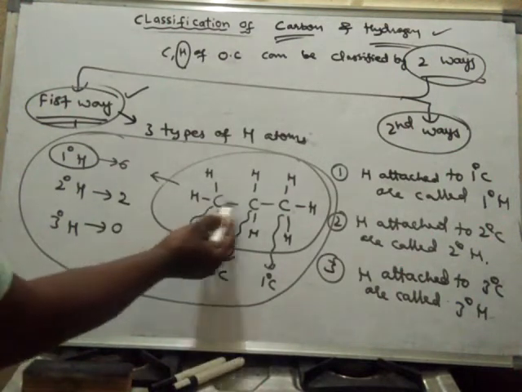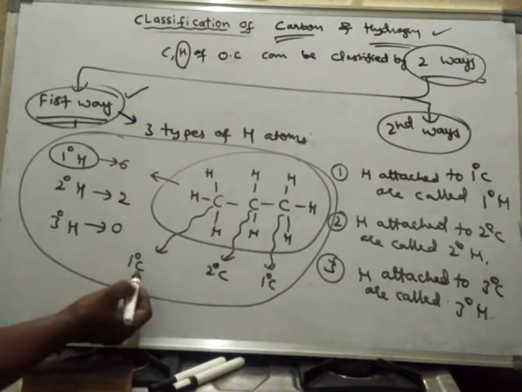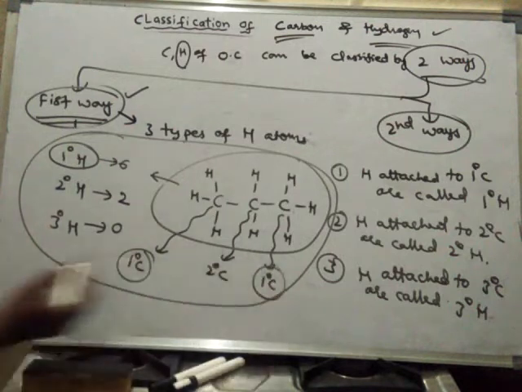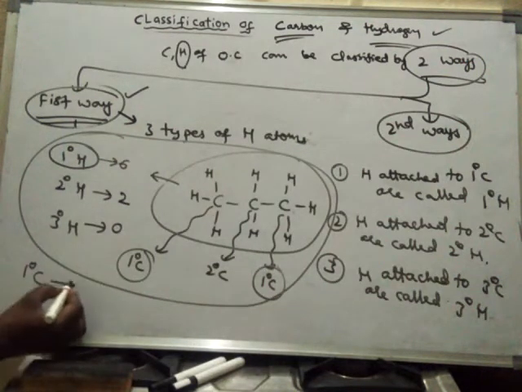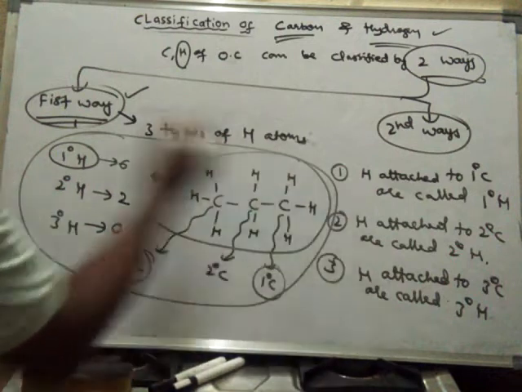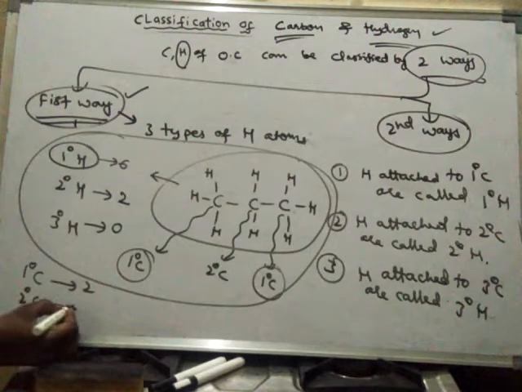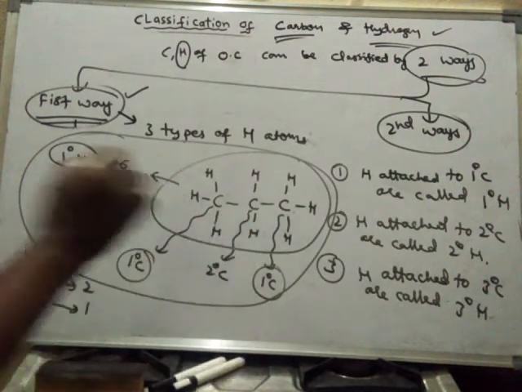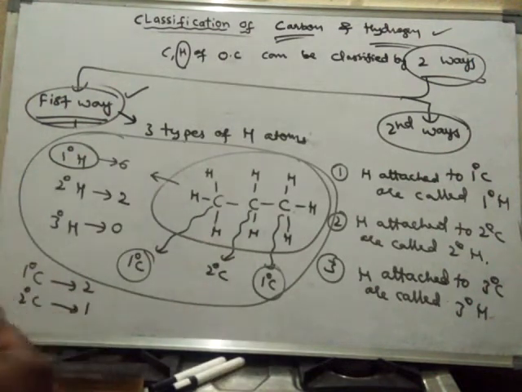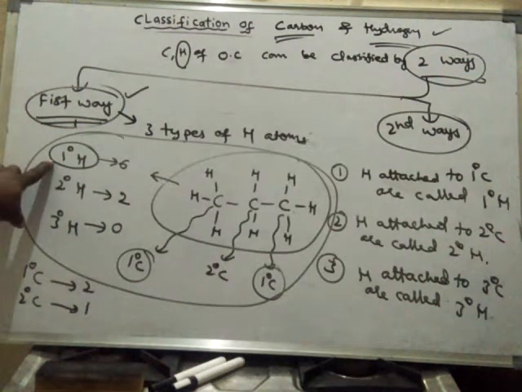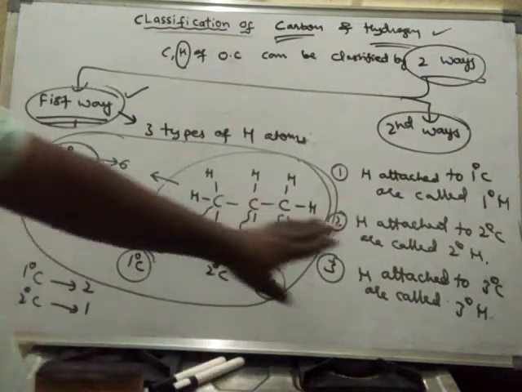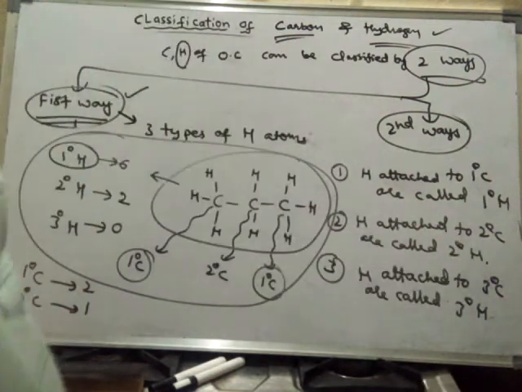How many primary carbons are there? 2 primary carbons, and secondary carbon is only 1 in this compound. So like this, the hydrogens are classified into primary hydrogens, secondary hydrogens, and tertiary hydrogens.